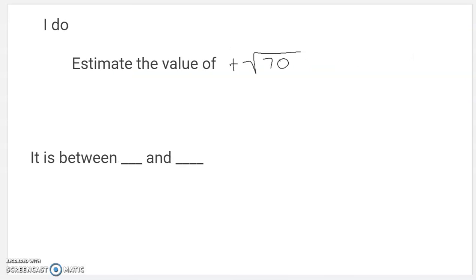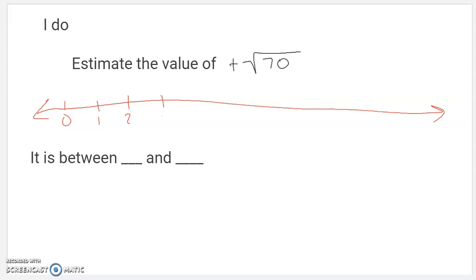So the first thing I'm going to do is talk about what is between on the number line. So the square root of 70, what's it between? If I kind of make a number line, I'm dealing with the positive one, so I can stick with the positive numbers. If I kind of start to make my number line, I'll go out to 10 maybe. Here's what I can think to myself. Okay, well, square root of 70, not a perfect square.